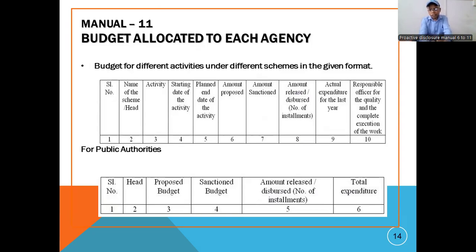Then public authorities. Another head is serial number, then head, then proposed budget, how much we have proposed, then sanctioned budget, how much the government has sanctioned us, then amount released or disbursed, number of installments, how much amount we have disbursed, and what is the installment. 2 installments or 3 installments we have disbursed, that we have to reflect here. Then total expenditure in a year, our total expenditure, we have to reflect here. This is manual number 11. So budget allocation to each agency, program expenditure and administrative expenditure, every detail should be given here.